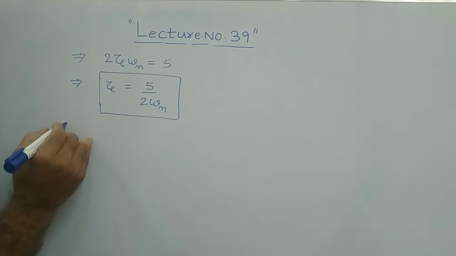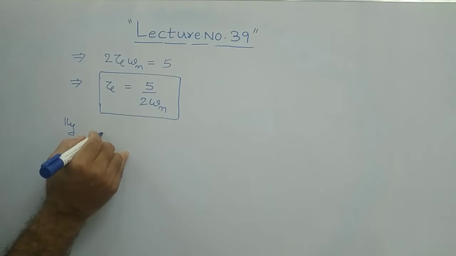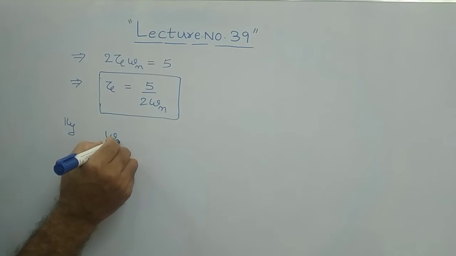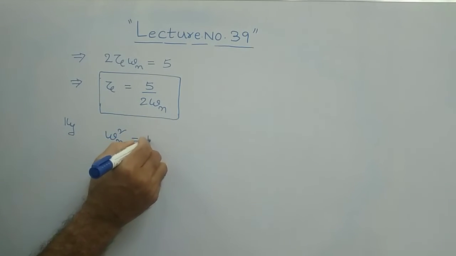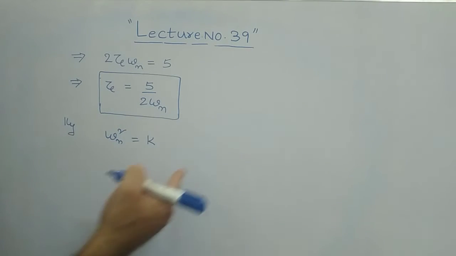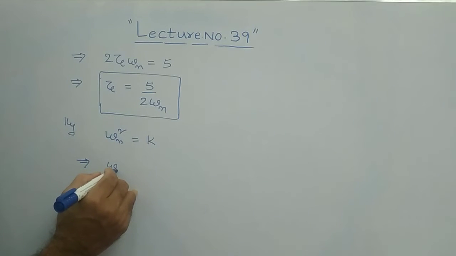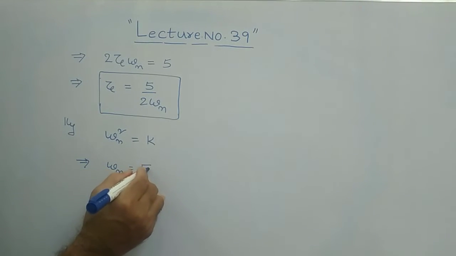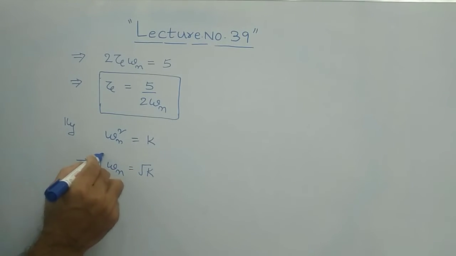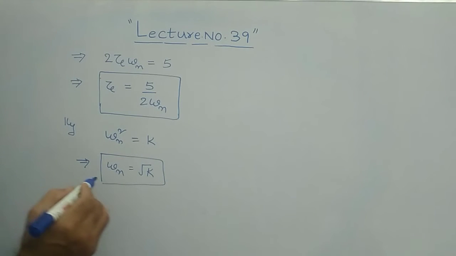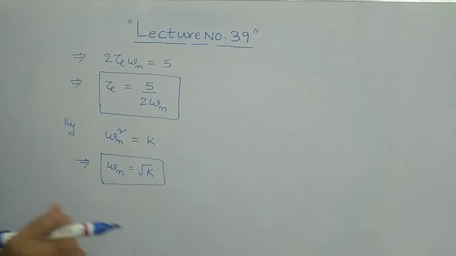So similarly, your k, or otherwise write like this also, omega n square is equal to k, is it not? There omega n square, here it is k. This implies what you will get? This implies omega n is equal to root k. This is another relation. These are the two relations we obtained by equating these equations.